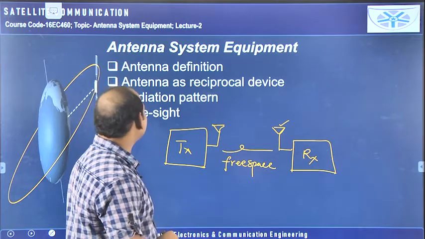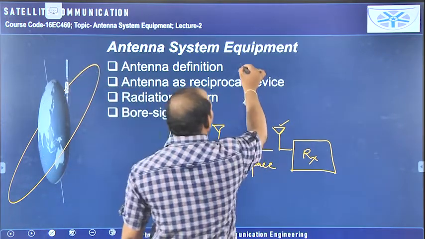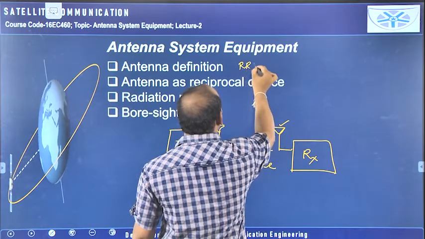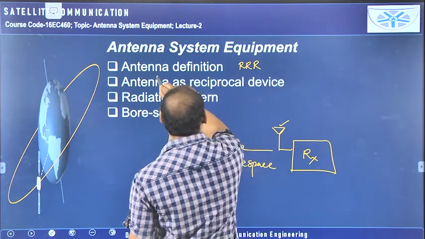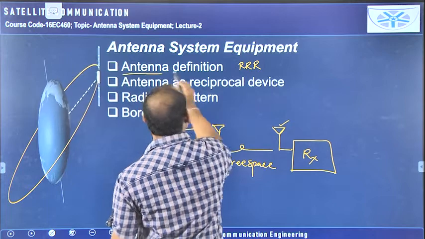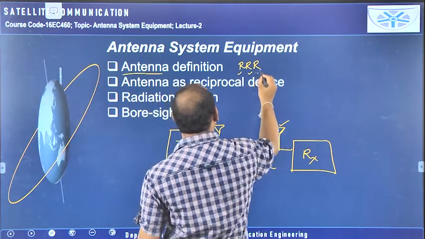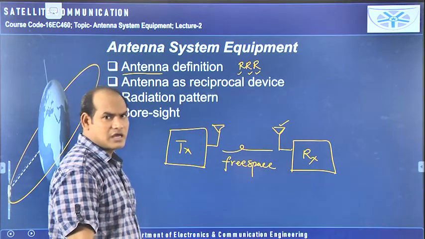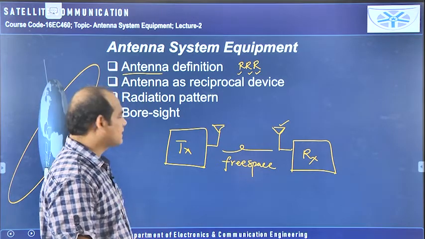As I said in the last class, the antenna definition we can remember easily as RRR. That means the antenna is the device which can radiate and receive radio waves. Like that we can remember it. That is the definition of the antenna.